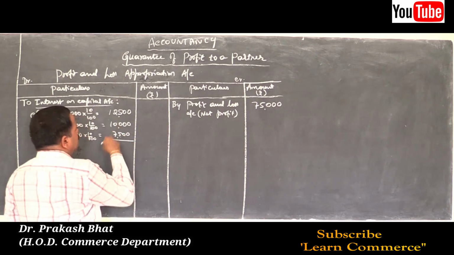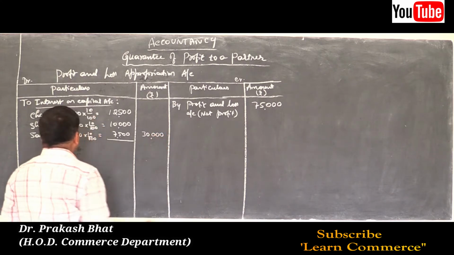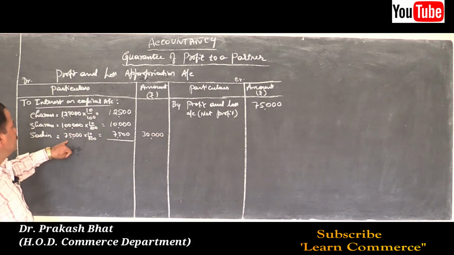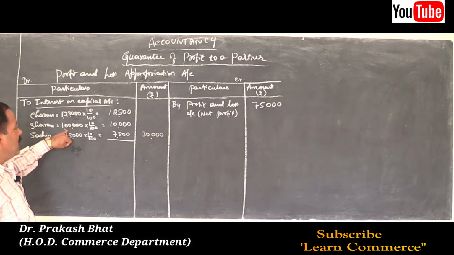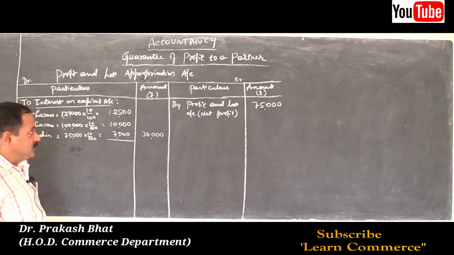It will be 30,000. Very simple. 125, 75, 2 plus 1, 3 lakh into 10%, 30,000. Answer is correct. So 30,000.